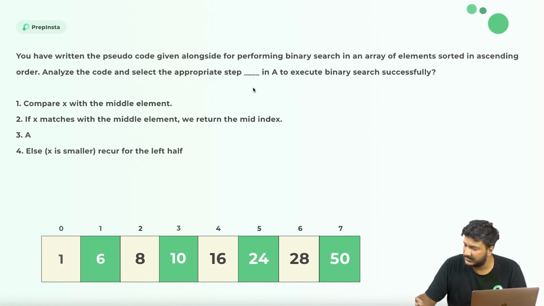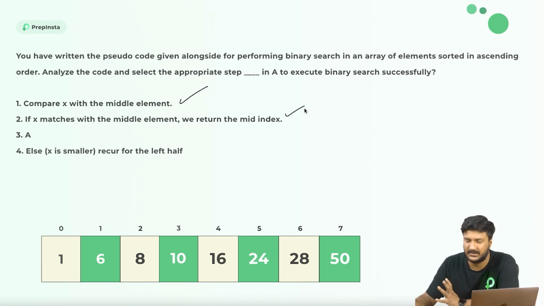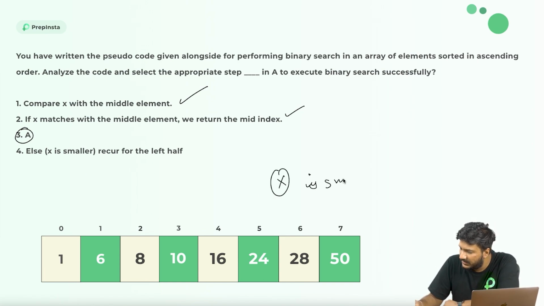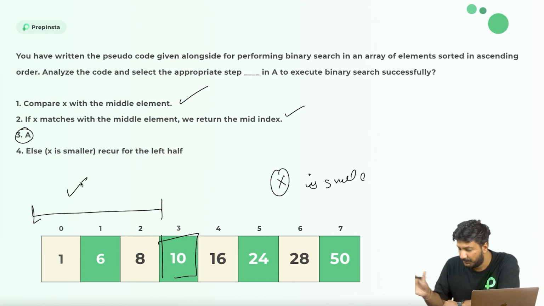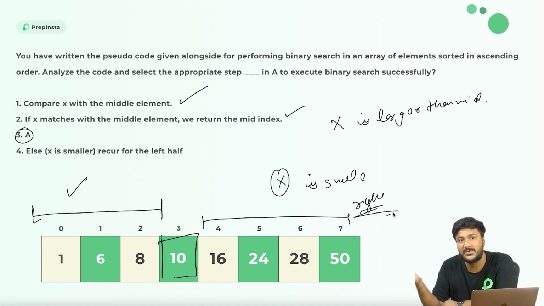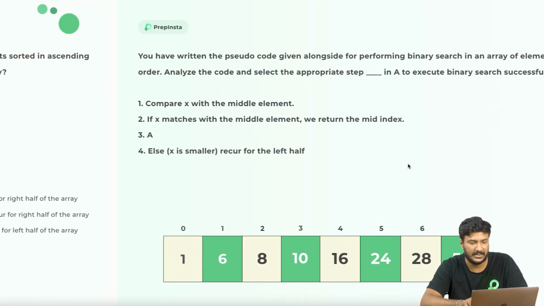So, compare x, this is fine. If x matches with the middle element, we return the mid index. Okay, fine. And then here we have to find out which one it is. Here they are saying if x is smaller than the middle element, we recur to the left half. So, right. Everything is fine here. But what's missing in the algorithm is that if x is larger than mid, then we also need to look on the right hand side part. So that's what we need to figure out from the options that are there, right?